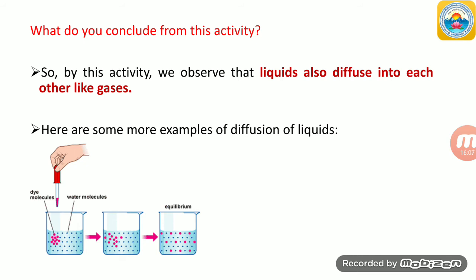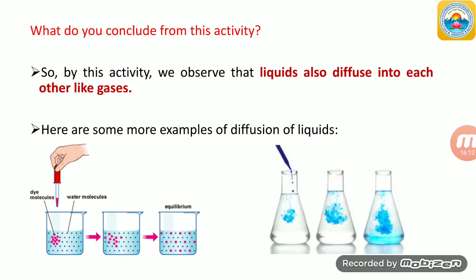By using the dropper, dye molecules and water molecules intermix and diffusion occurs. Similarly, this is red ink and this is blue ink. Understood, students? This is the diffusion of liquids, which is activity 5. So by this we have completed activity 4 and activity 5.